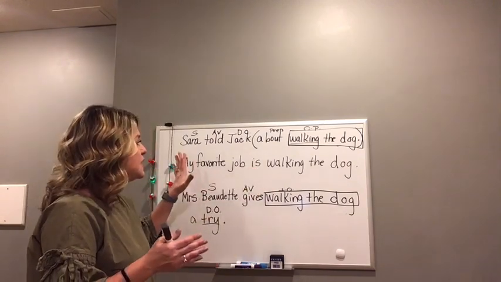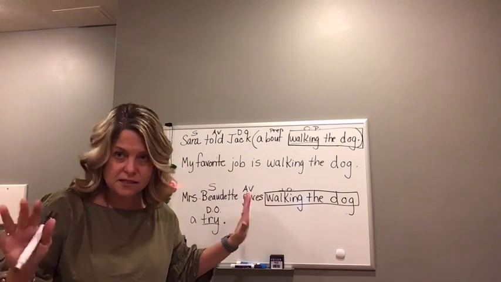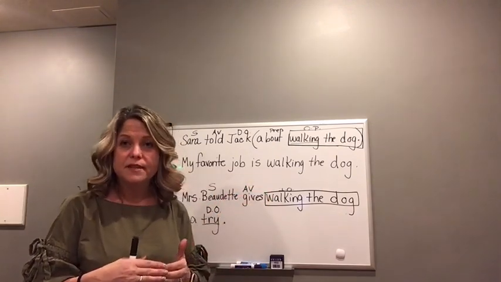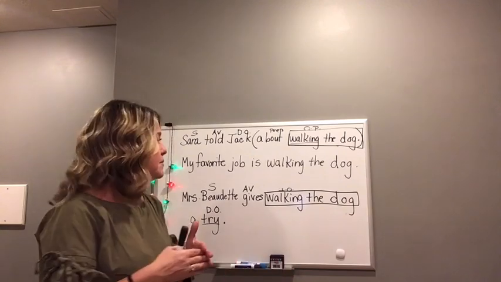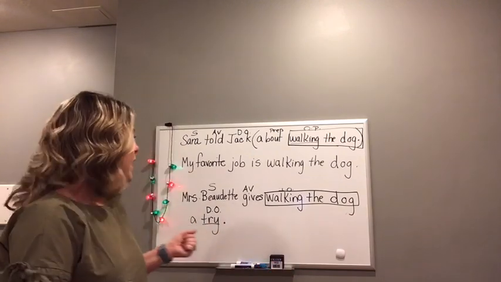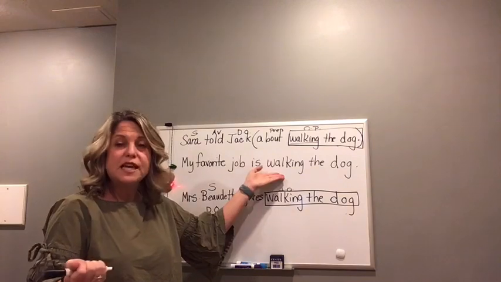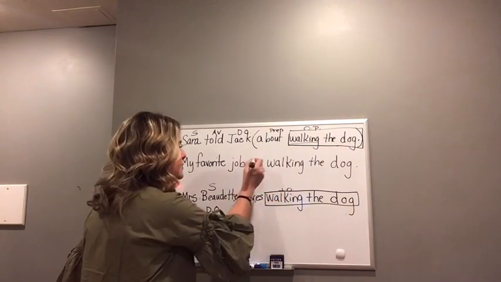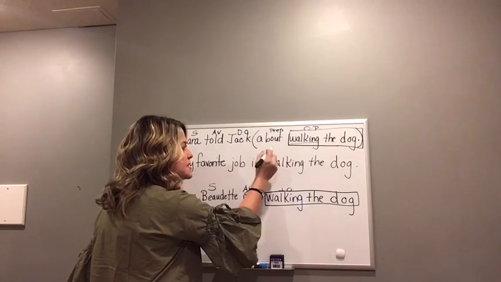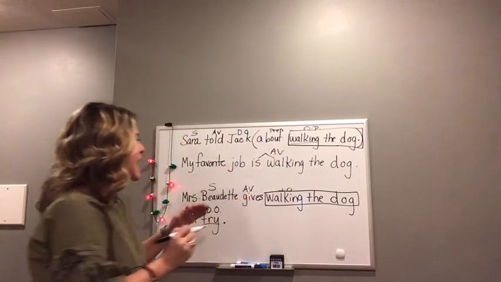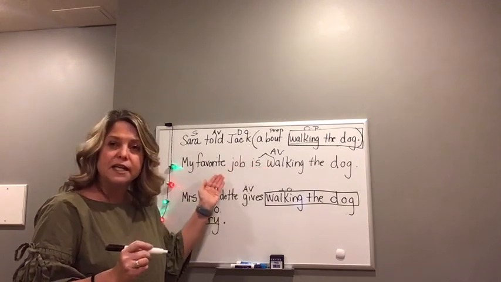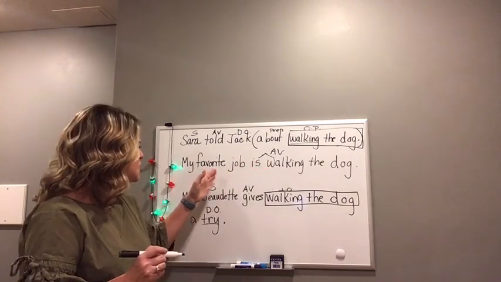Now, you guys tend to look at this and think, oh, is walking is the verb. It's the action verb. Well, if we pretend that that is correct, that walking is our action verb, let's think about it. And then we ask the question, who or what is walking? Job?